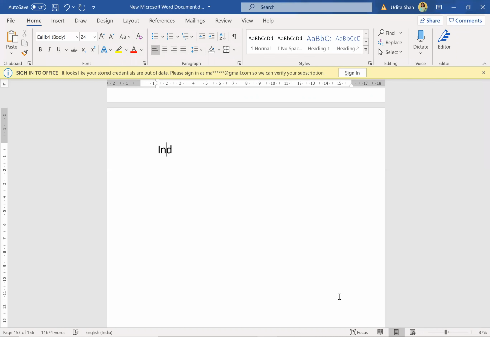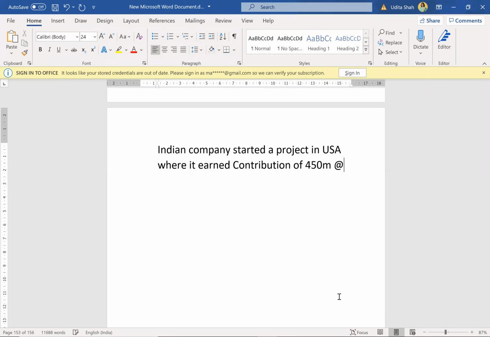An Indian company started a project in USA where it earned a contribution of $450 million.